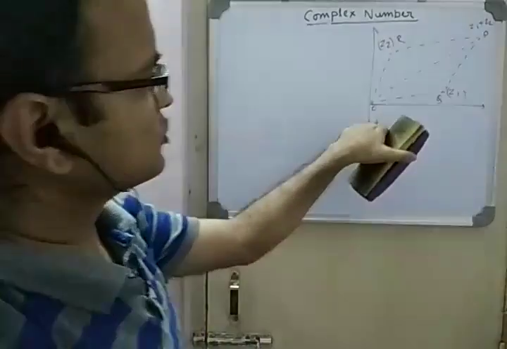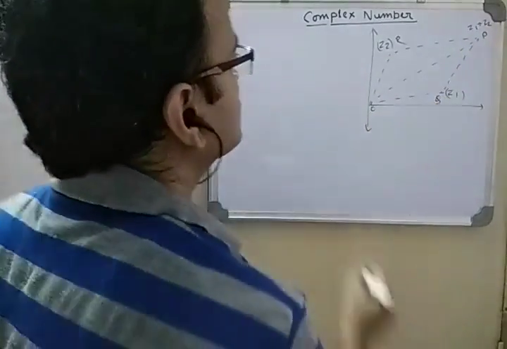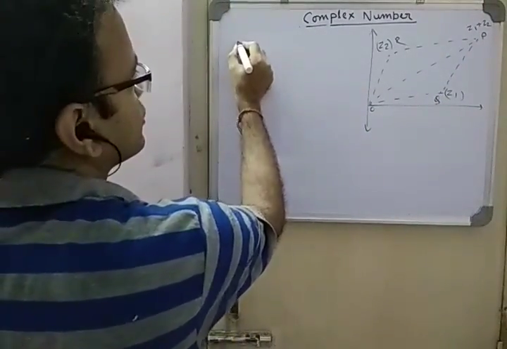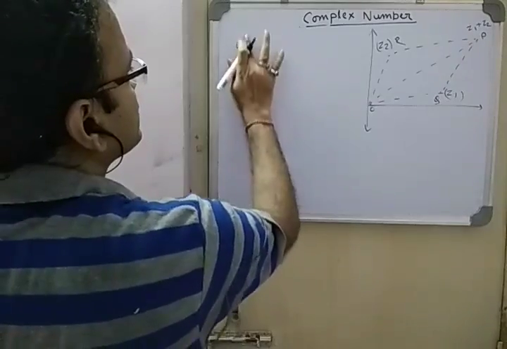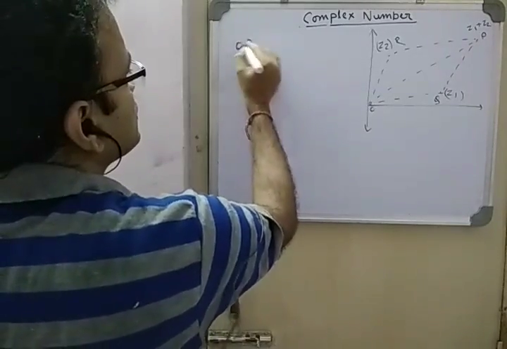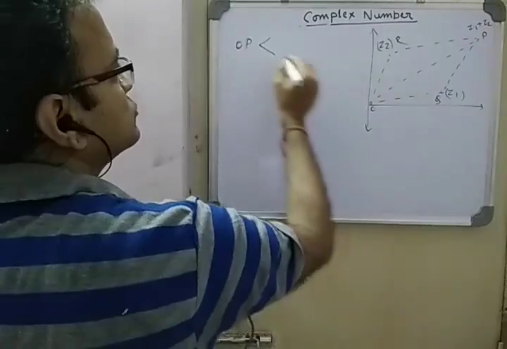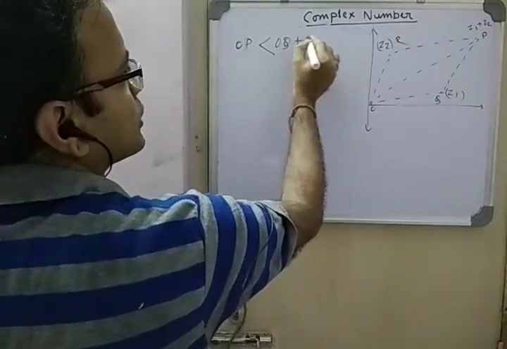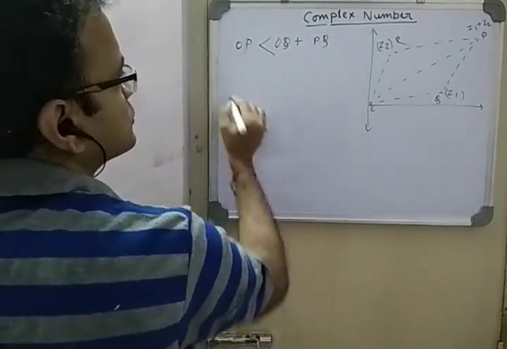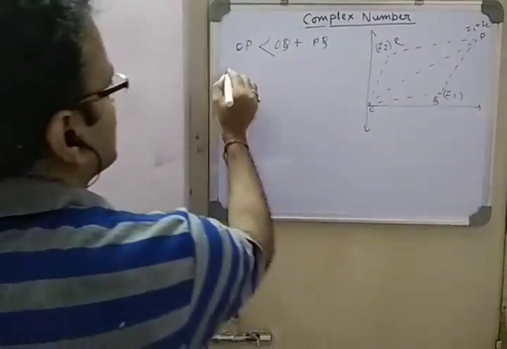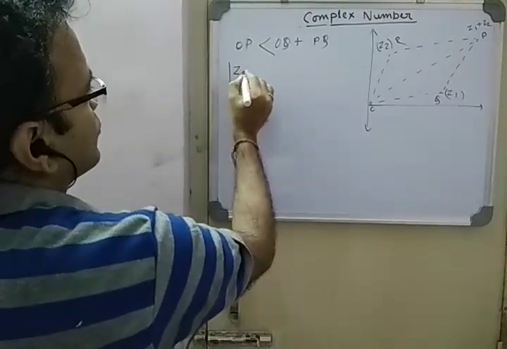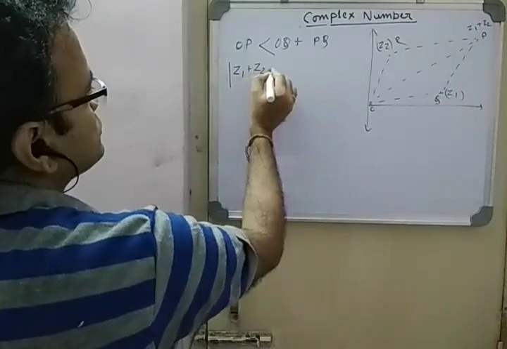Now from any triangle OPQ, we know OP is less than the summation of the other two sides. So OQ plus PQ. OP is what? Mod of Z1 plus Z2.